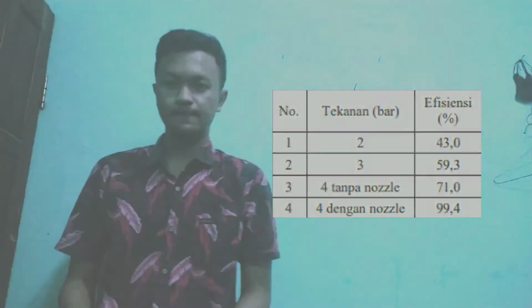Based on the testing and research that has been done, it can be concluded that the dimensions for saturation tanks is length 222 meters and diameter 148.3 millimeters.